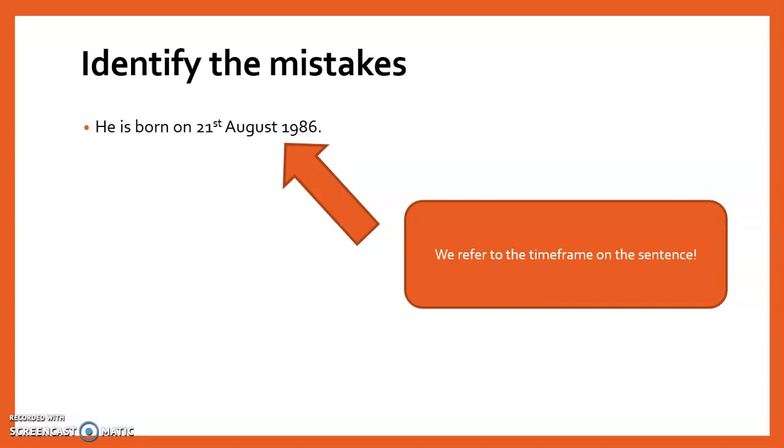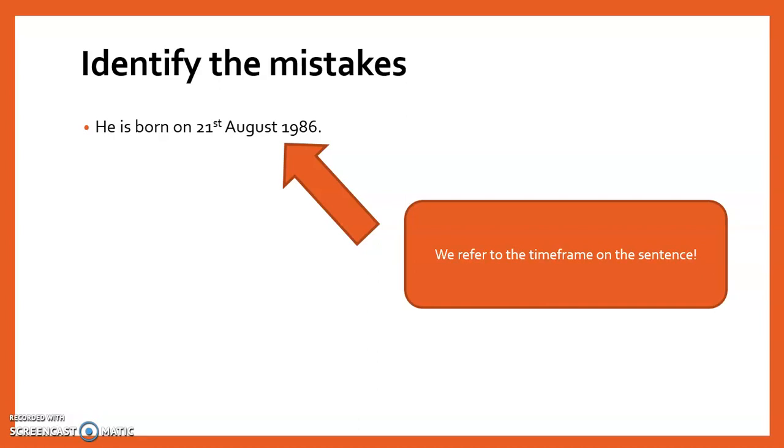So he is born on 21st August 1986. So we know for the fact that Usain Bolt is born on 21st August 1986. So the phrase 21st August 1986 is our time frame. It specifies when the event took place. Okay? So once we get that out of the way, once we identify the time frame, now we can begin to identify the mistake.